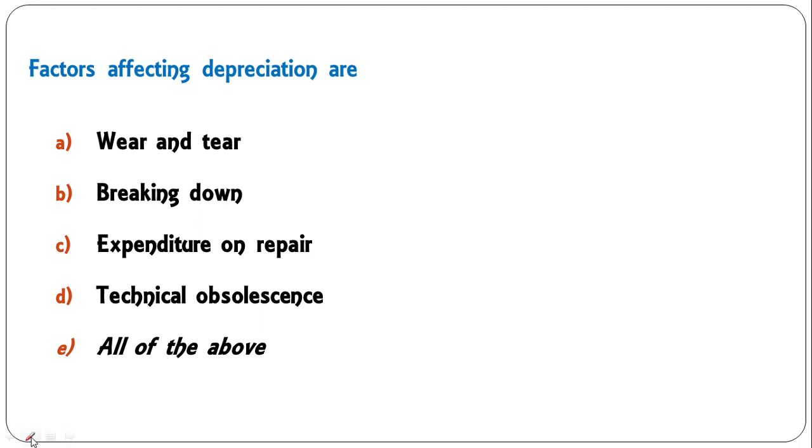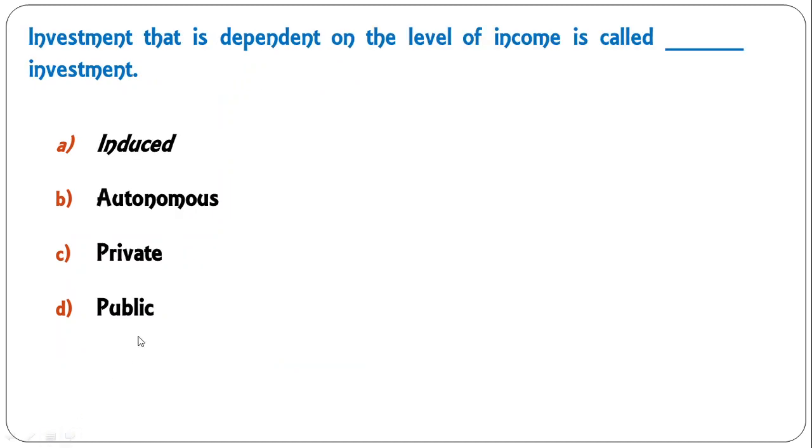Factors affecting depreciation. The variables on which depreciation depends are wear and tear, breaking down, expenditure on repair, technical obsolescence. So depreciation depends on all of these factors. All are the factors on which depreciation depends. So E is the correct answer here.